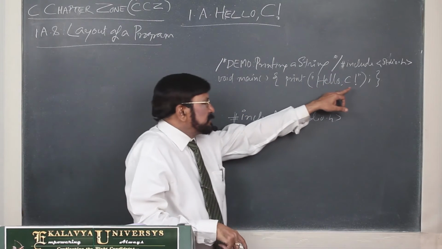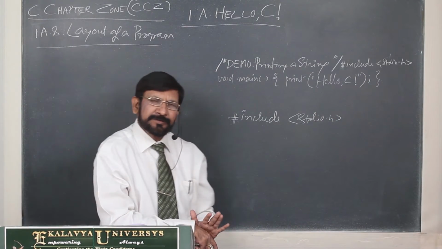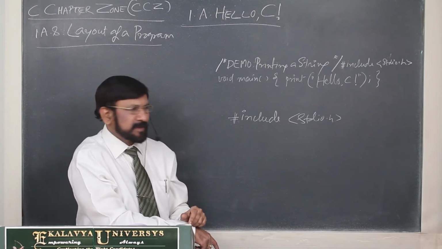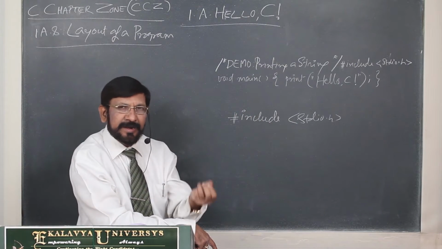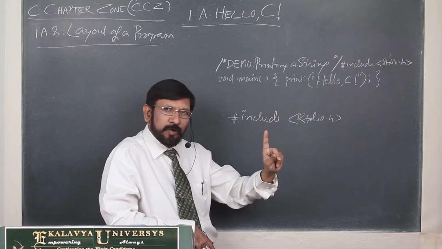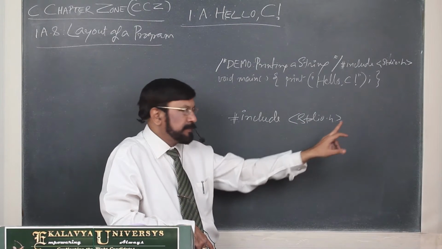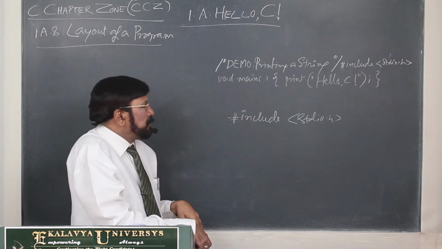But after this printf statement, we write a semicolon. For all types of statements, you write semicolons. But this is not a statement, it is a directive, a preprocessor directive. For this, you should not write a semicolon. If you write a semicolon, it creates a syntax error. Okay, that point to remember.